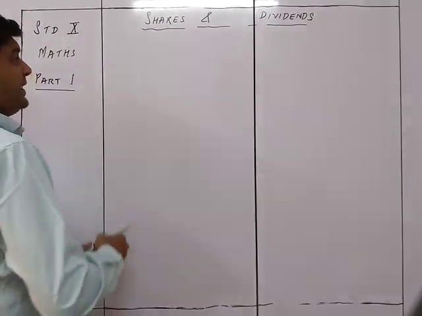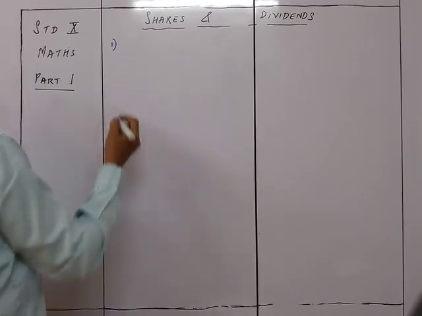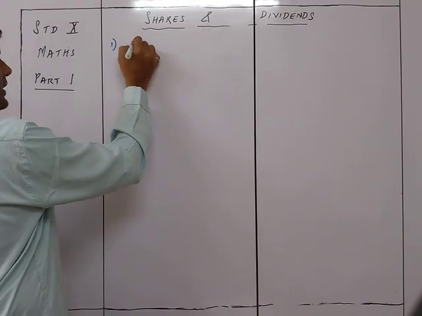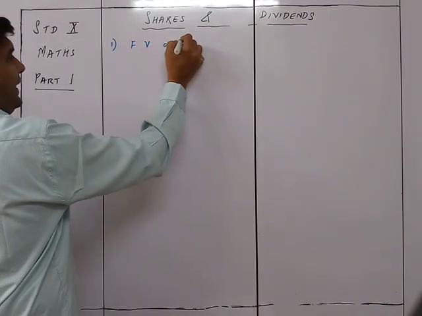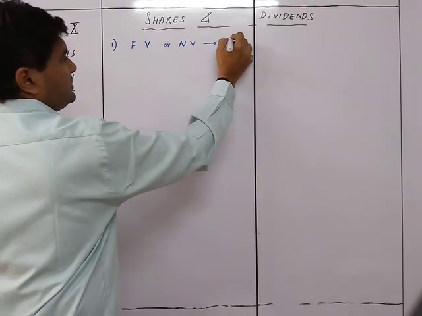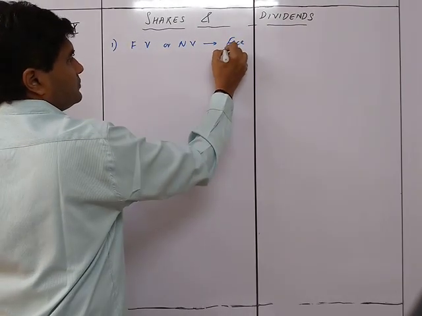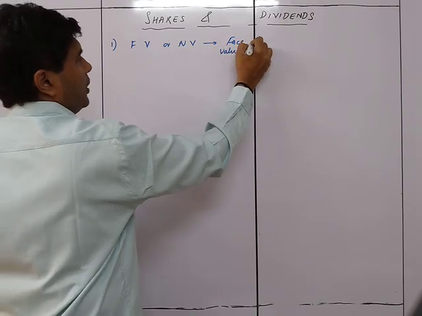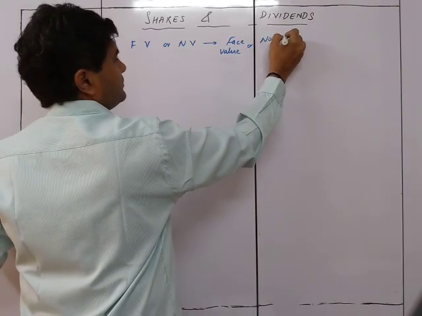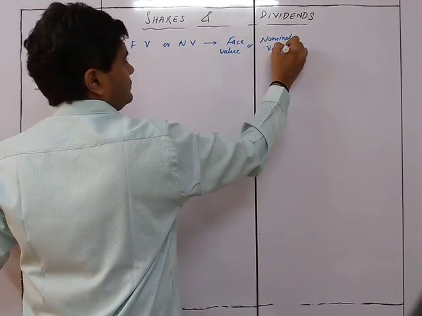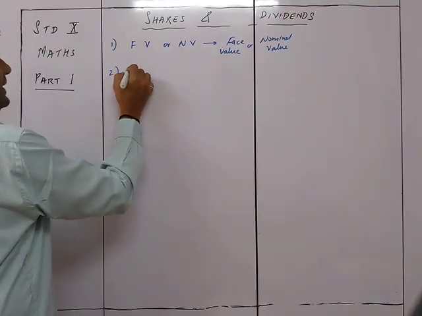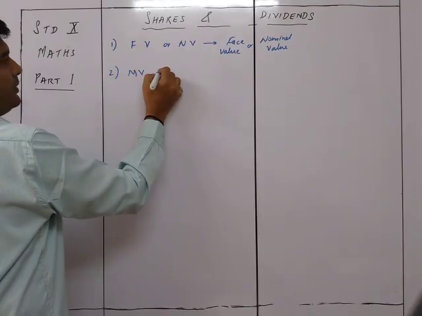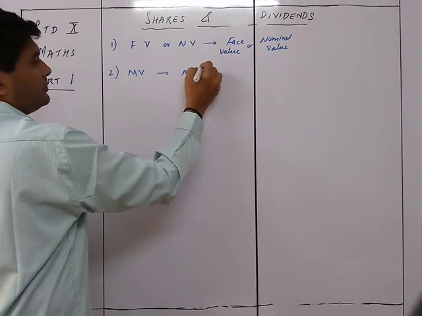So first thing is some terms. FV or NV is face value or nominal value. Second is MV, which is market value.